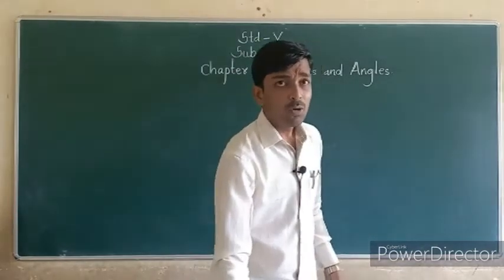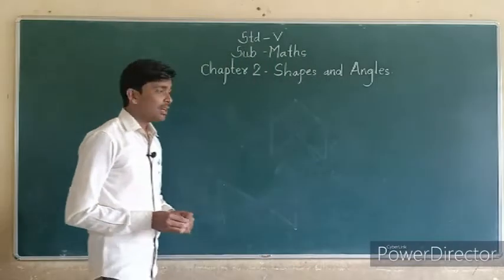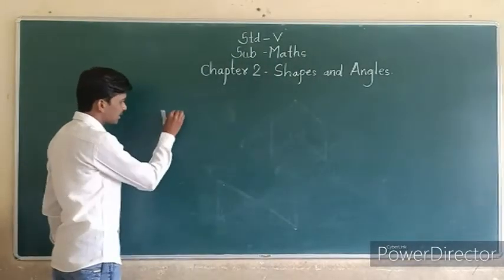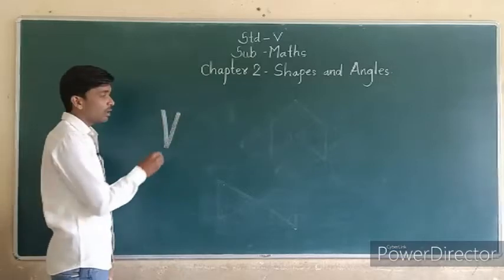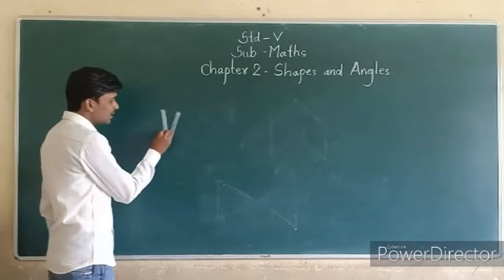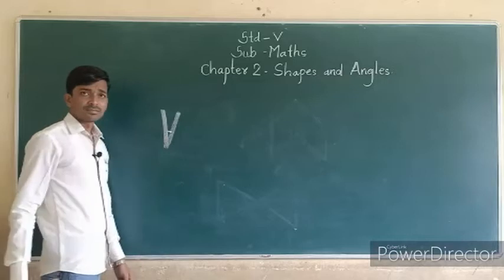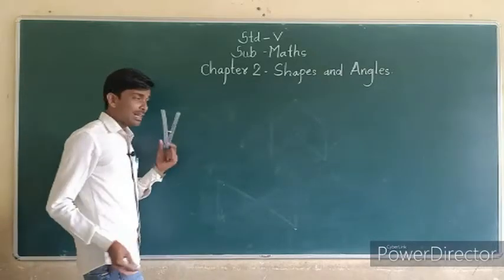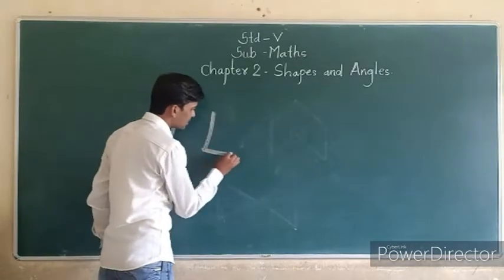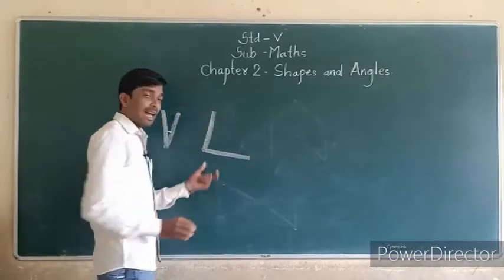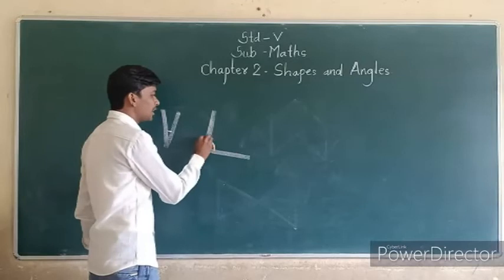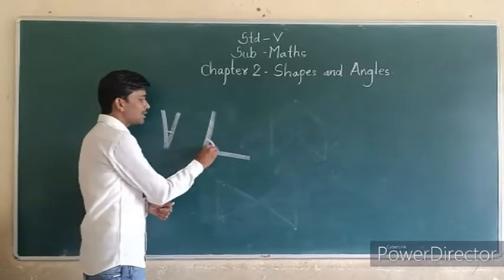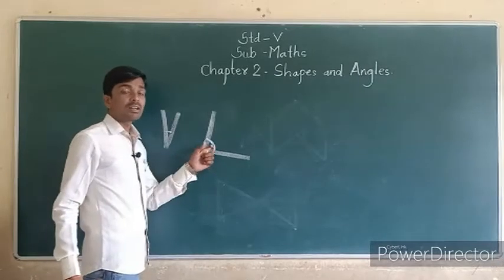We can take 2 mastics. When we take 2 mastics like this, the angle is less. This angle is small. And when we put these 2 mastics like this, this angle is greater or big as compared to this. This angle is small and this angle is bigger or greater.